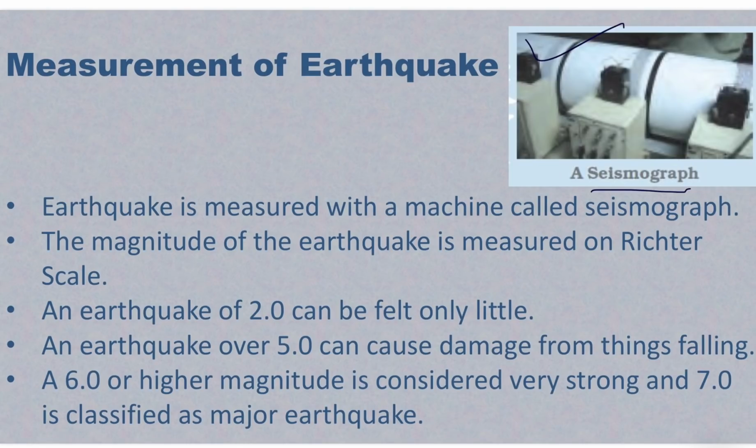If the earthquake is of 2.0 magnitude only, we can feel only a little bit of vibration. An earthquake over 5.0 can cause damage from things falling, and a 6 or higher magnitude is considered very strong and classified as a major earthquake.